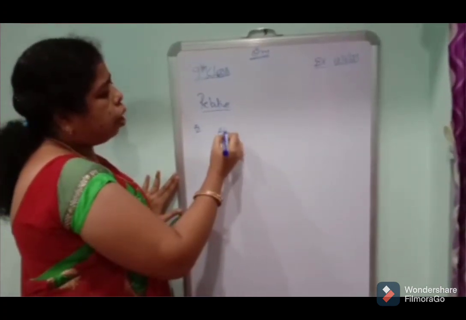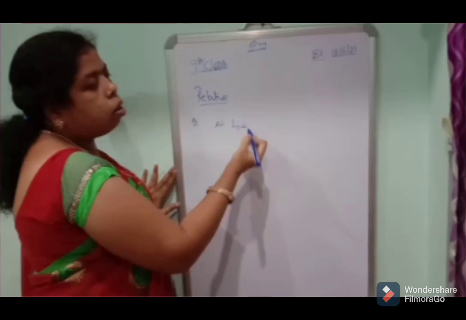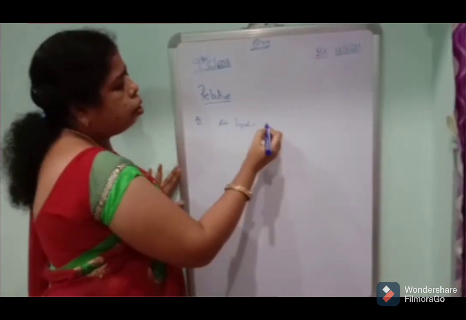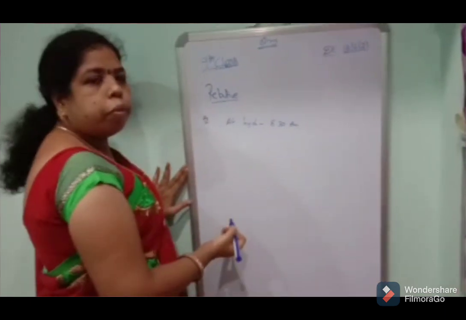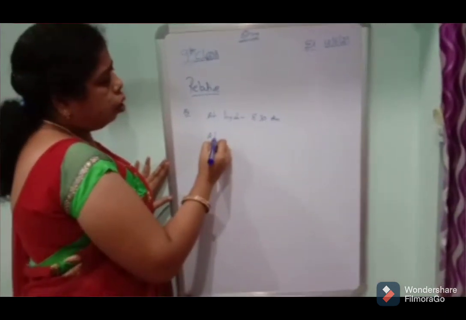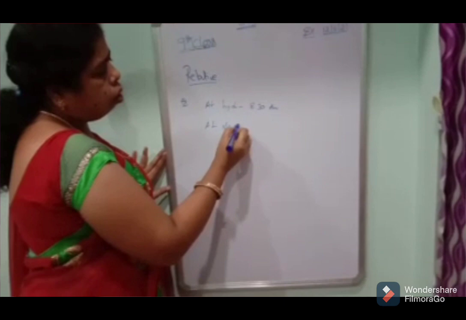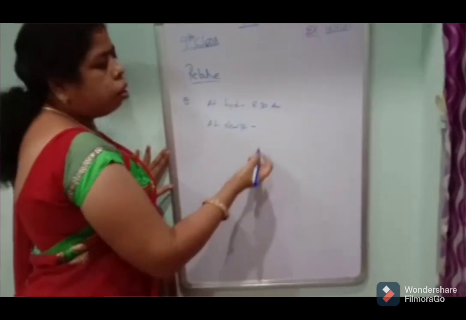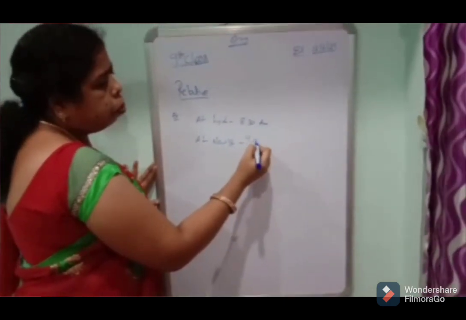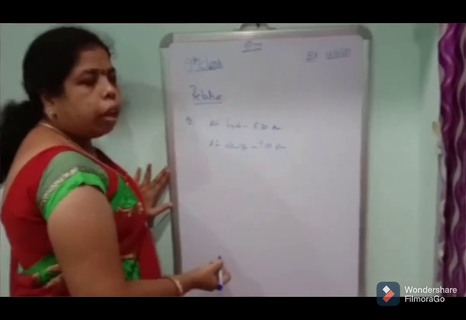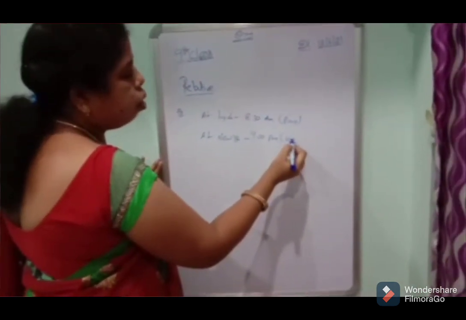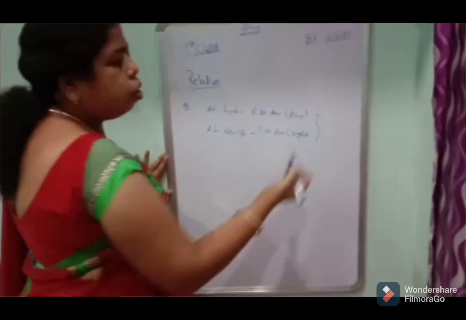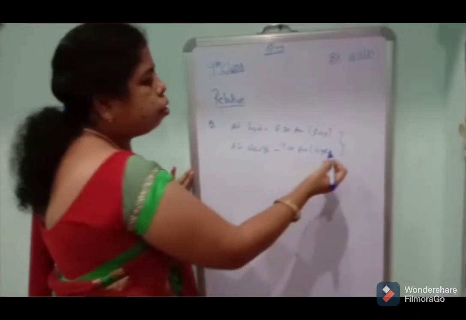For example, in Hyderabad it is 8:30 a.m. and in New York it is 9 p.m. That means it is day in one place and night in the other. Both conditions are right.